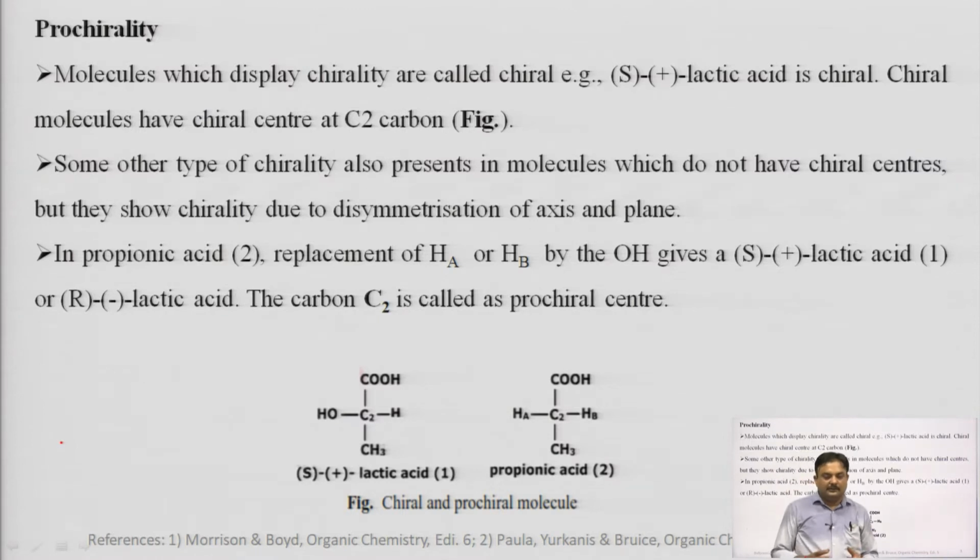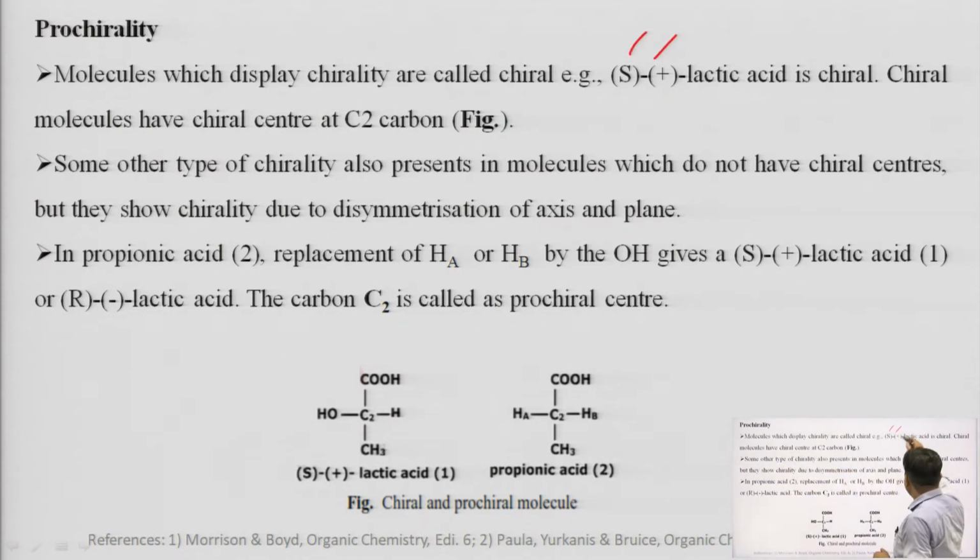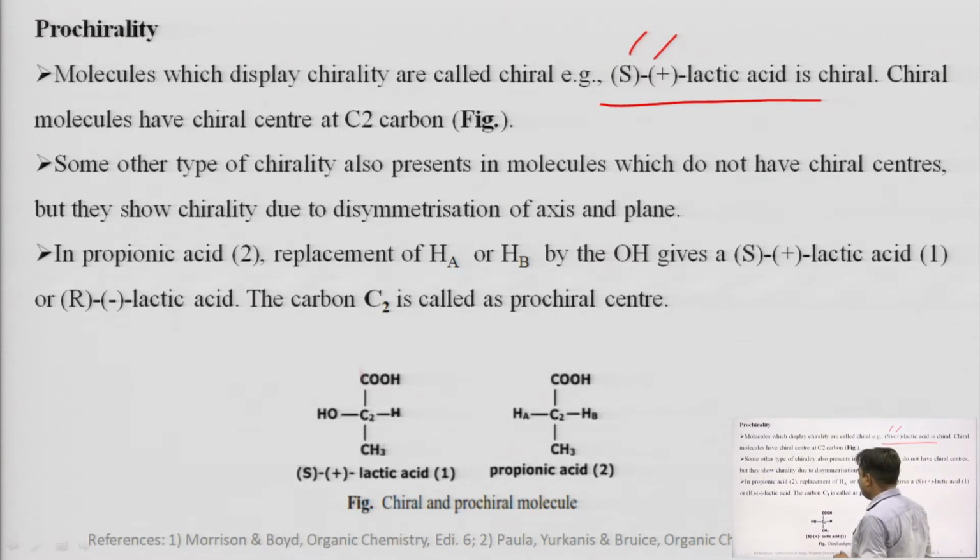Now, the term prochirality or prostereoisomerism, what is that actually? A molecule which displays chirality is called chiral, we know it. For example, the S isomer of lactic acid, S plus lactic acid, is chiral. Here the chiral center is present on the C2 carbon. Here you can see this is lactic acid, and this is the chiral center.